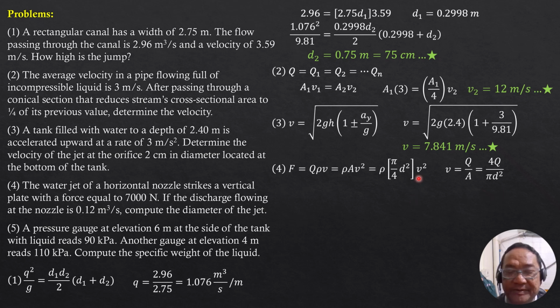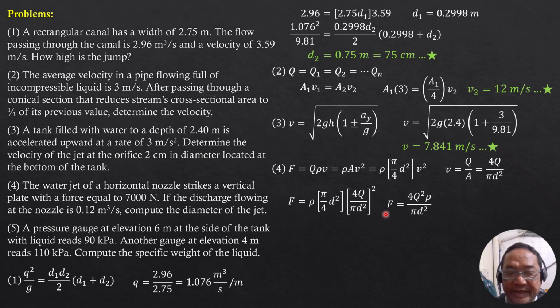Substitute into this formula here, so F equals density pi over 4d square times quantity 4Q over pi d square, quantity square. Simplifying this, F therefore is 4Q square times density divided by pi diameter square.